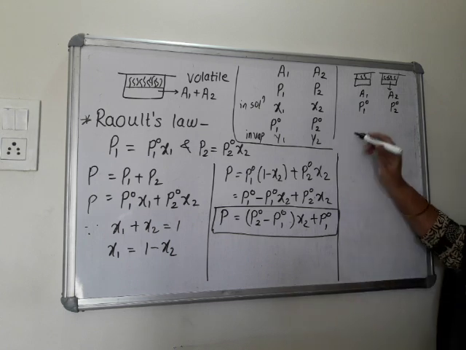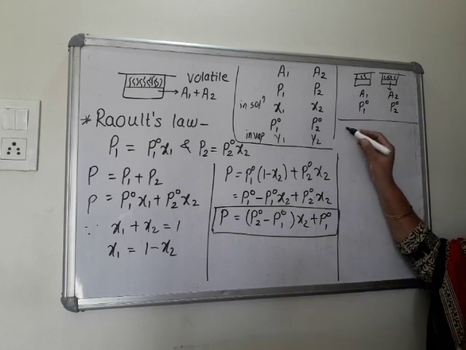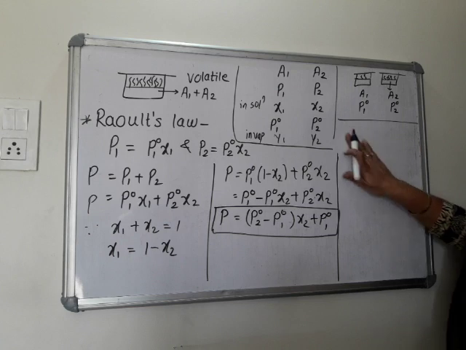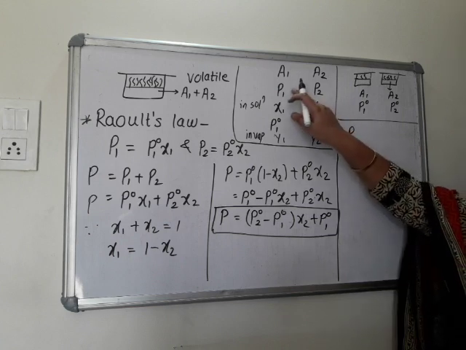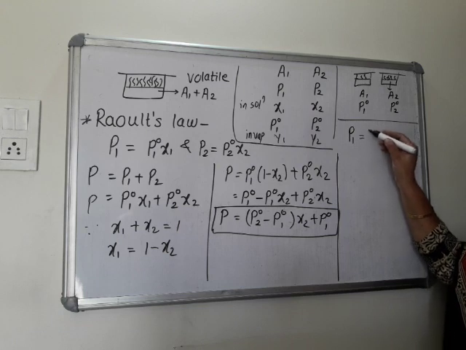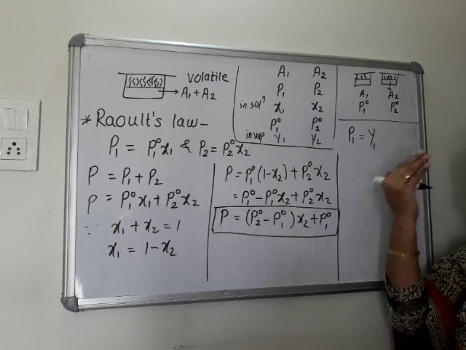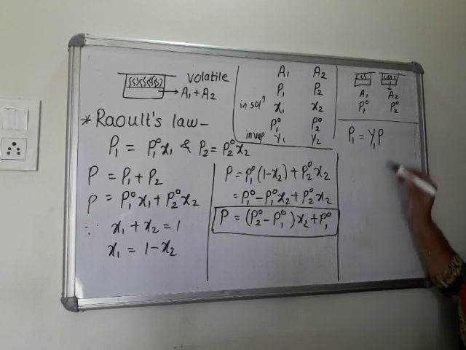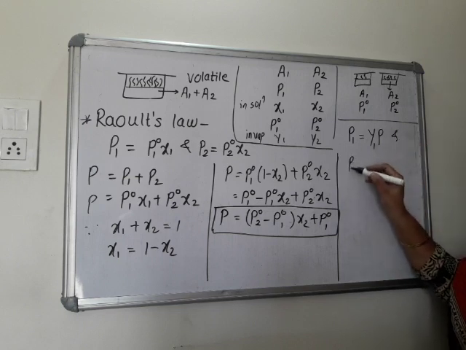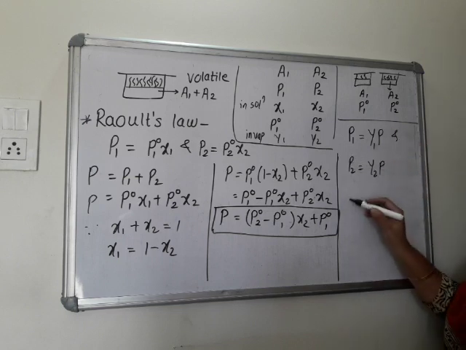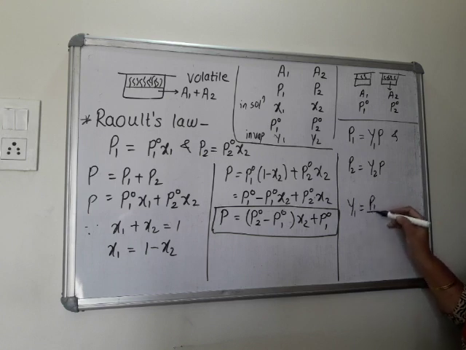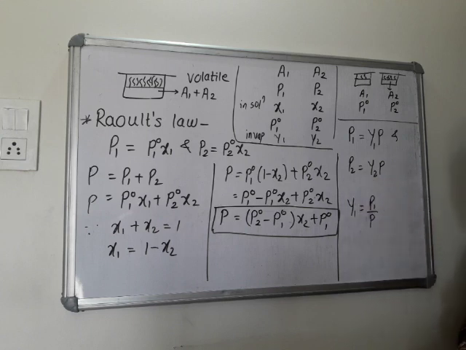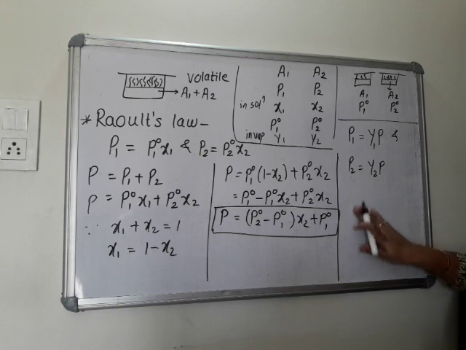So according to Dalton's law of partial pressure, the partial pressure of any component is the mole fraction of that component in the vapor phase into total pressure, or simply P. So P1 is equal to Y1 into P, and for the second substance, P2 is equal to Y2 into P. In short, we can write Y1 is equal to P1 upon P, or Y2 is equal to P2 upon P. Okay, so this is according to Dalton's law of partial pressure.